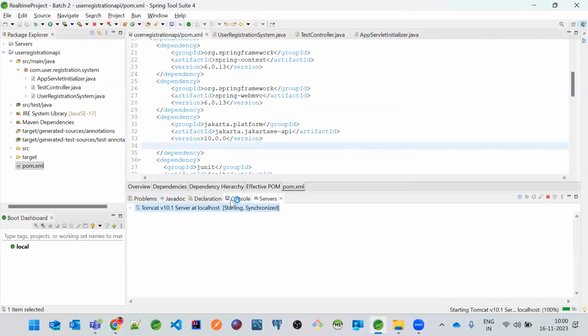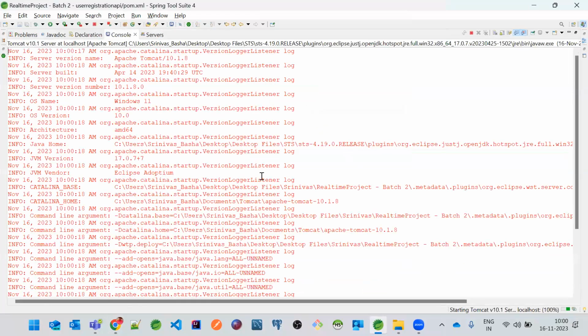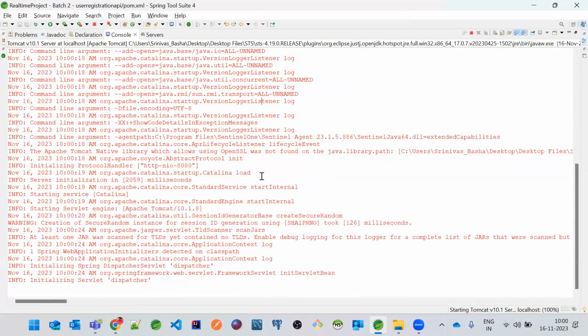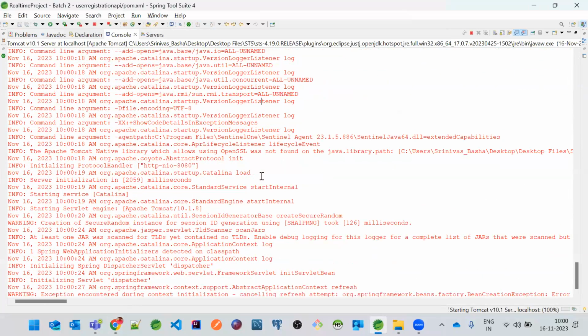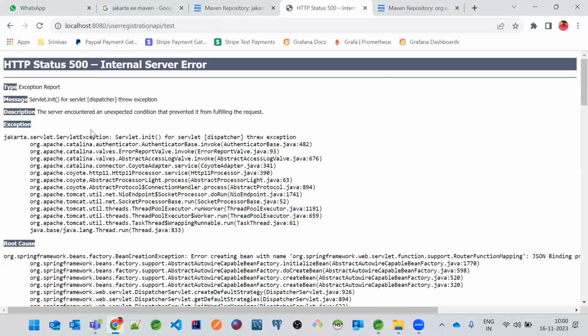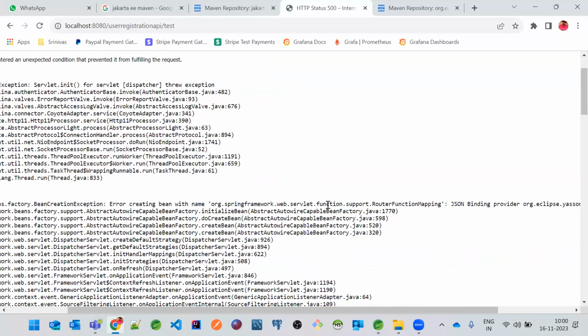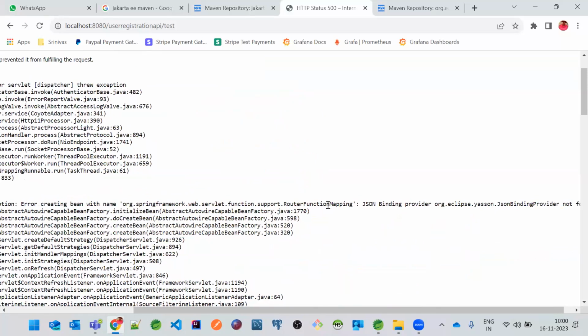Okay, we see the errors because some of the classes were not there. So if the respective classes are not there, this will not work. That means, see here, error creating bean, router function mapping. There are some classes which are available in the Spring Framework. If these classes are not there, then probably our request will not be served.